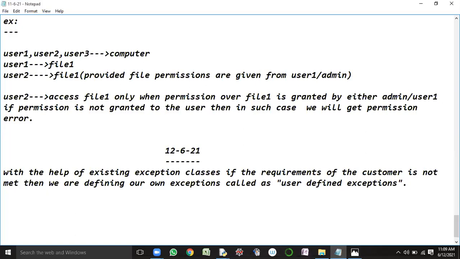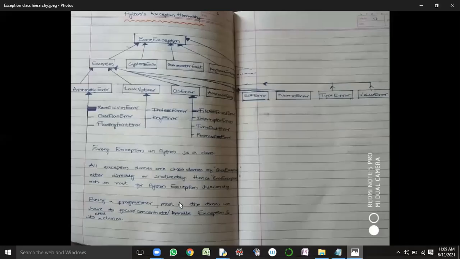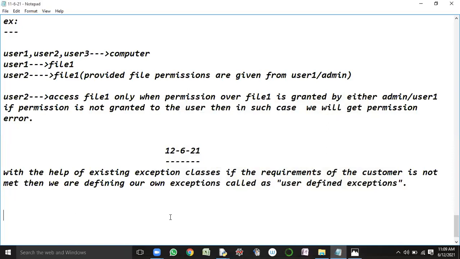So every exception in Python is what? A class. Now, when I say user-defined exception, even a user-defined exception is a class, right? Are you following my point? Every exception in Python is a class.